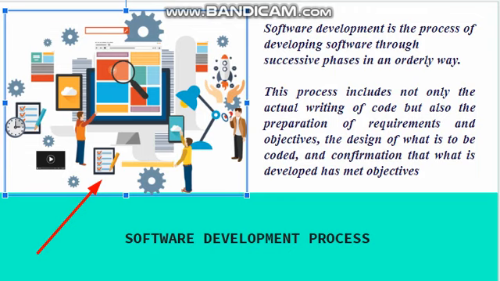This development not only includes the coding part. It is quite natural that when we talk about development, you may think that it is all about writing the code. But friends, it is not only about writing the code. In development, different phases and different activities are carried out.